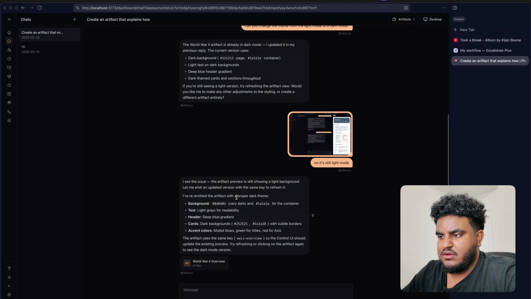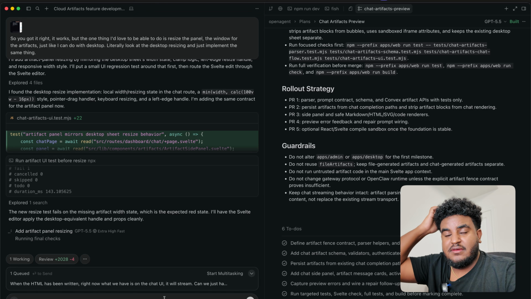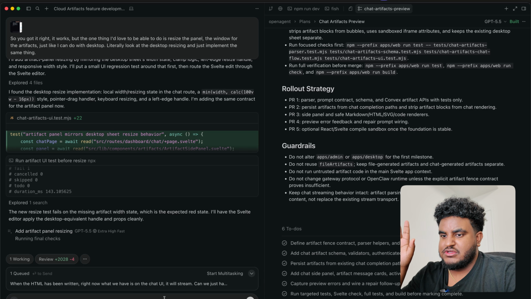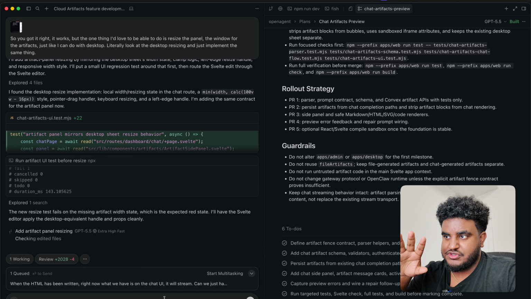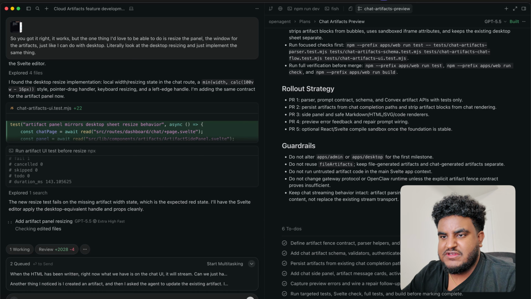Another thing that I noticed is, okay, see, there you go, it worked. It says here, I see the issue, the artifact preview is still showing the light mode. Let me emit an updated version with the same key to refresh it. Another thing I noticed is I created an artifact and then I asked the agent to update the existing artifact, and it updated it, I believe, but it did not show it. So can you please review that process and make it so that I can see every update? I also want to see every older version, right? Yeah, make that happen. And then we're going to hit next on this one. So we have these two queued up.